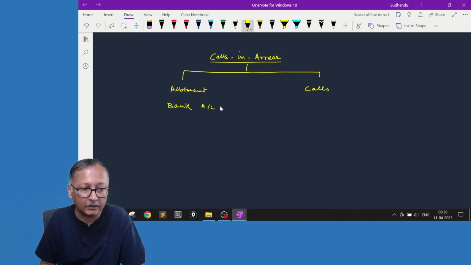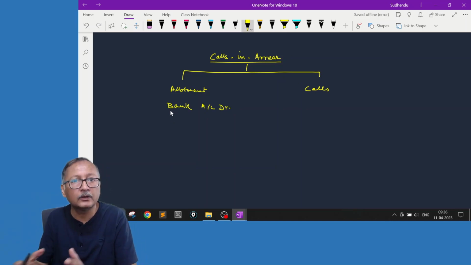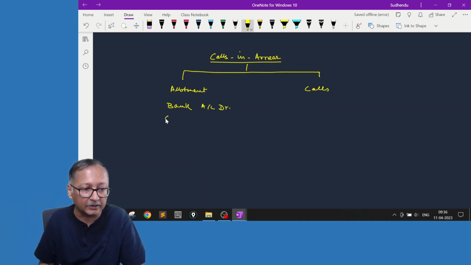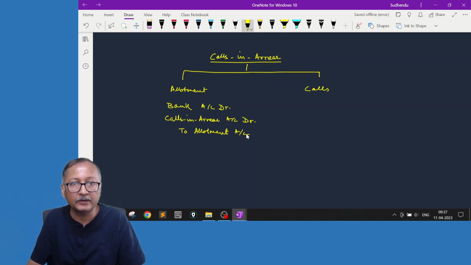So bank account debit. Then whatever money some shareholders have not paid, that will be calls in arrear. Calls in arrear account debit to allotment account. When you made the due, you made an entry that allotment account debit to share capital. Now you are making this allotment entry.